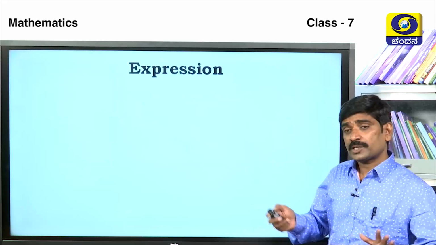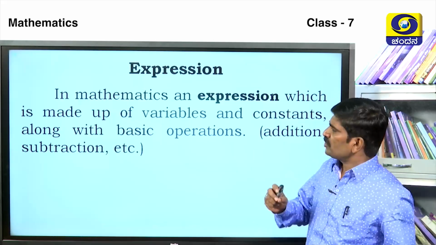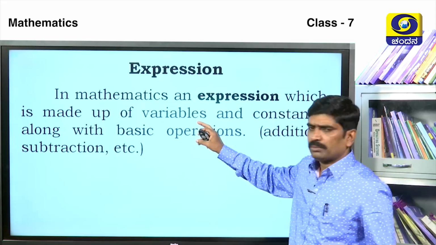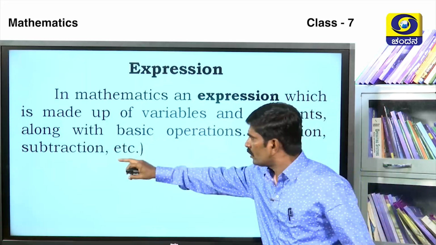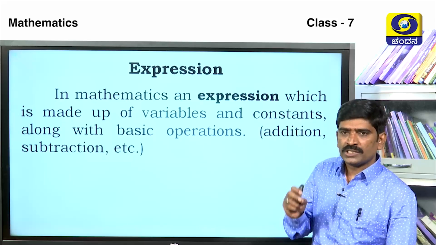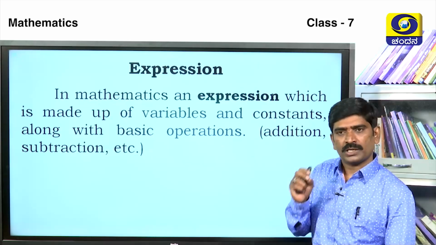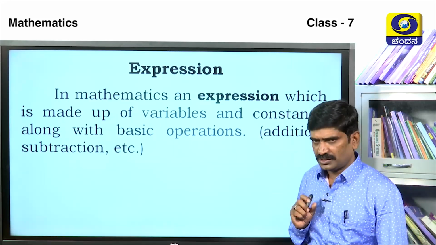Next, what is an expression? In mathematics, an expression is made up of variables and constants along with basic operations. Which are the basic operations? Addition, subtraction, multiplication, division. These are called basic operations.